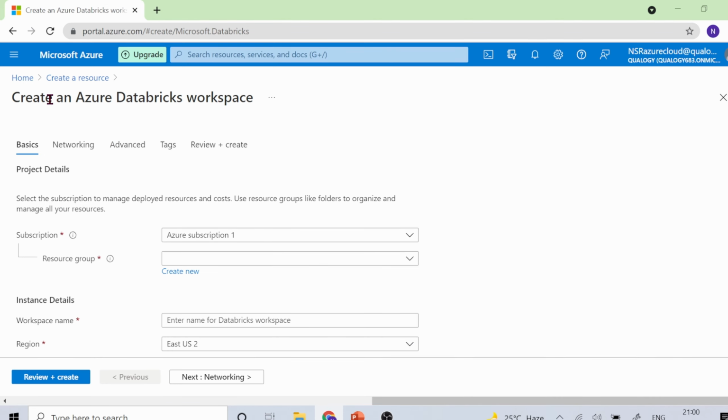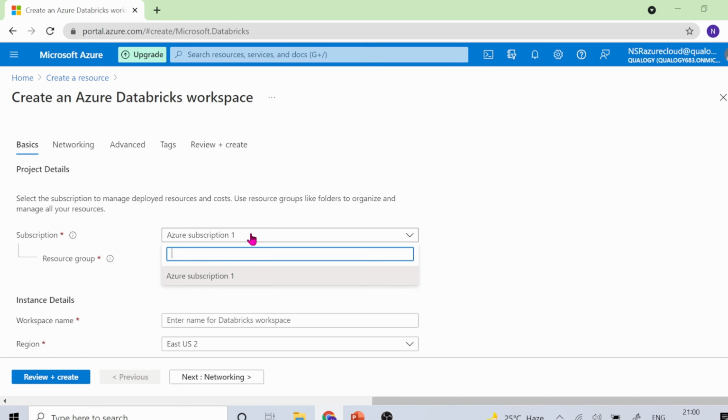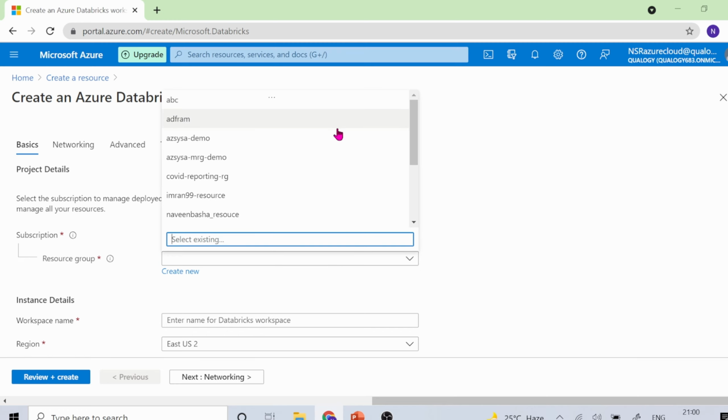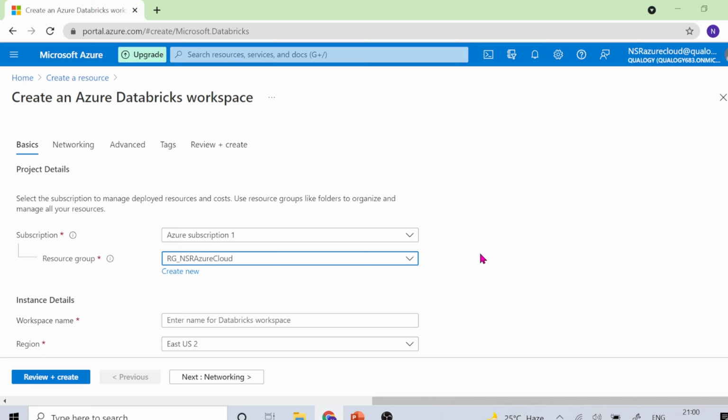So what you can see here, we are able to see Create an Azure Databricks workspace. Let me click on this particular subscription. Since it is an Azure subscription, I'll just choose that one. In the resource group, in the previous session, I created a resource group called rg_nsr Azure Cloud, so I'm just choosing the same one.